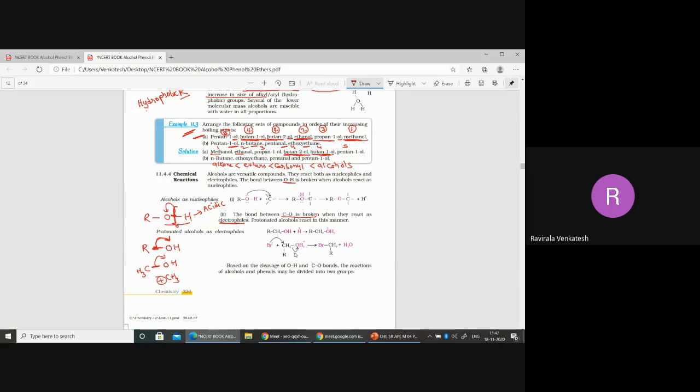Okay, so this is only what I want to discuss here: two types of reactions, OH cleavage and CO cleavage. In OH cleavage, we get a nucleophile.